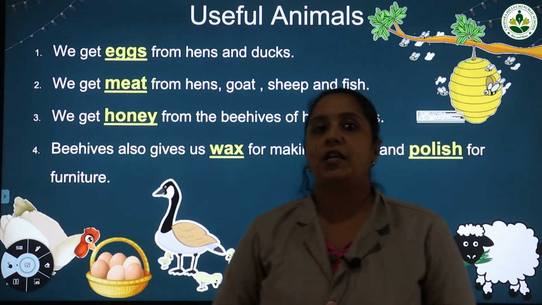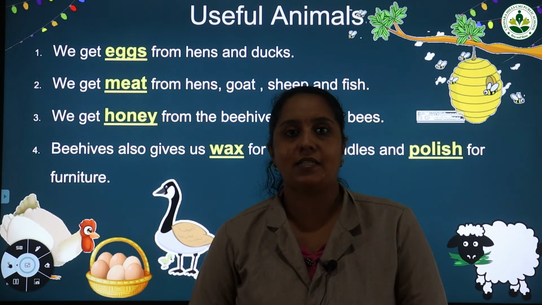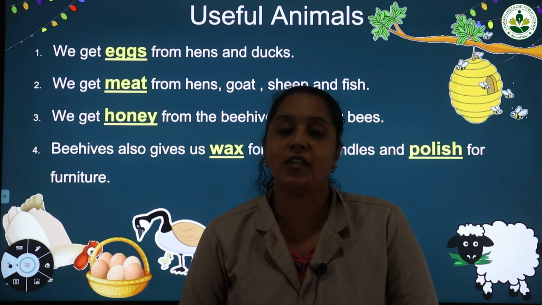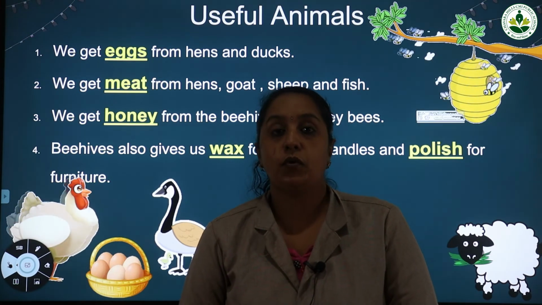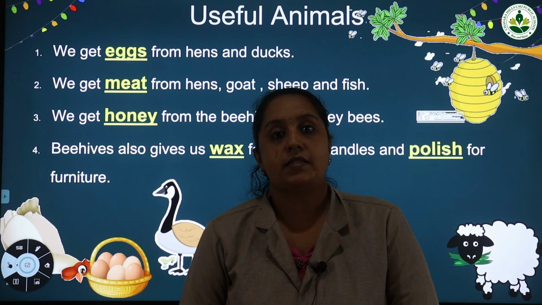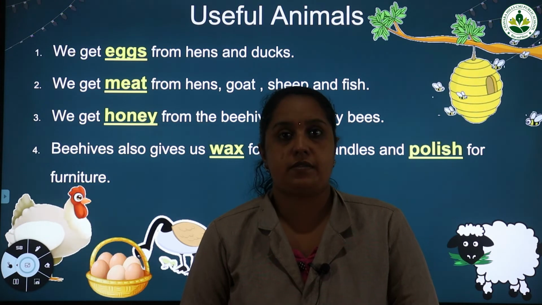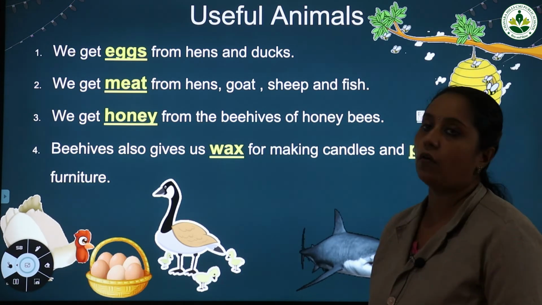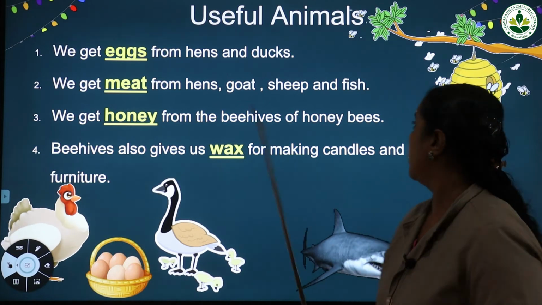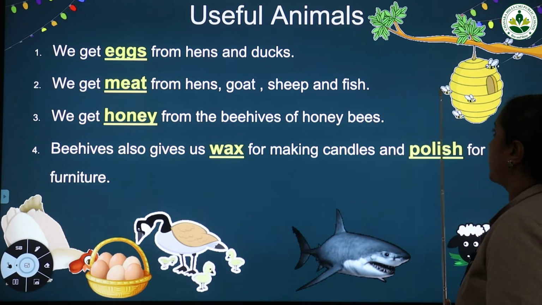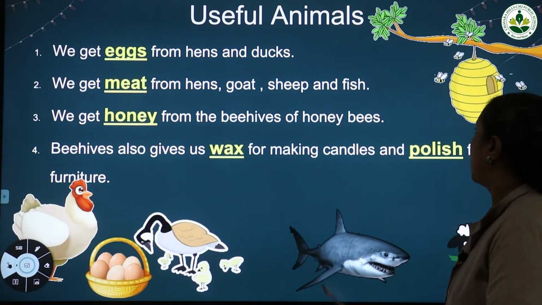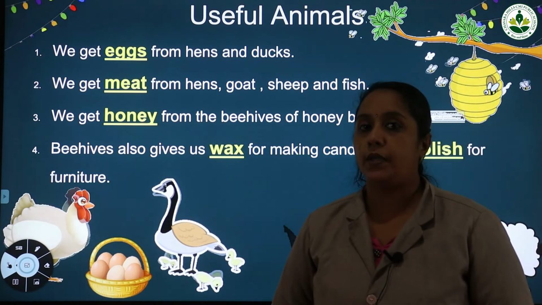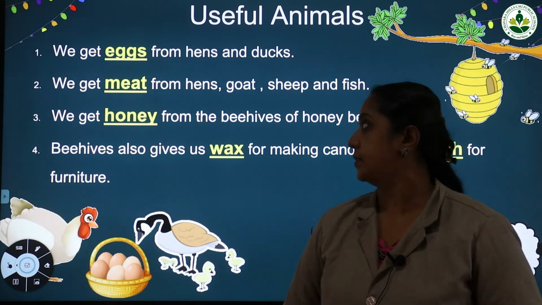Now, do you like to drink honey? You like to take honey, isn't it? What is the taste of honey? It is sweet in nature. So where do we get this honey from? Who gives us honey? Yes, honey is obtained from honey bees. So we get honey from beehives of honey bees. This is the image of a beehive. You can see honey bees are surrounding the beehive. So honey is obtained from beehives of honey bees.